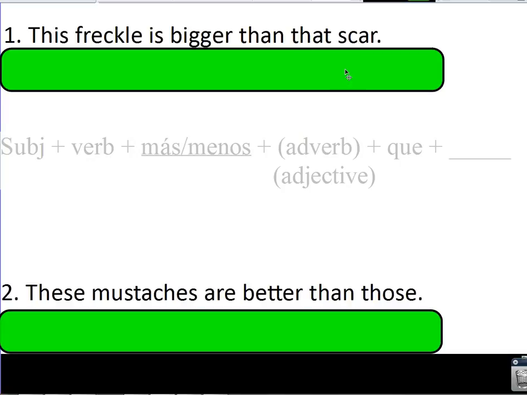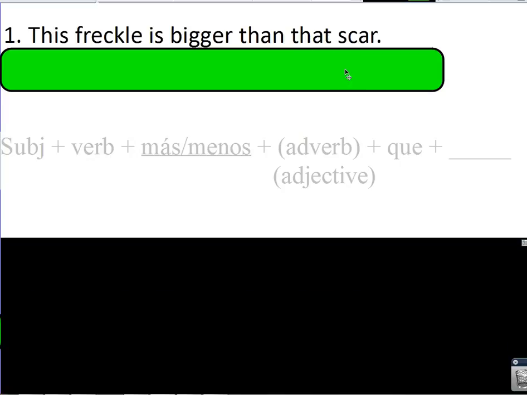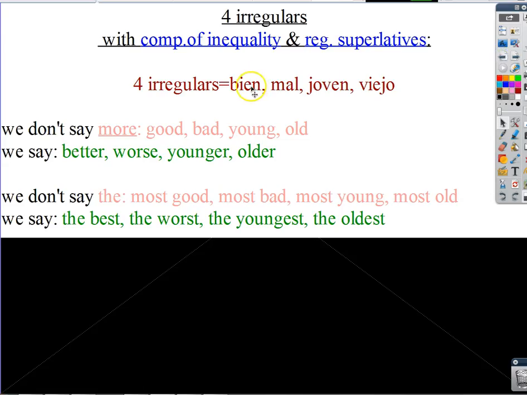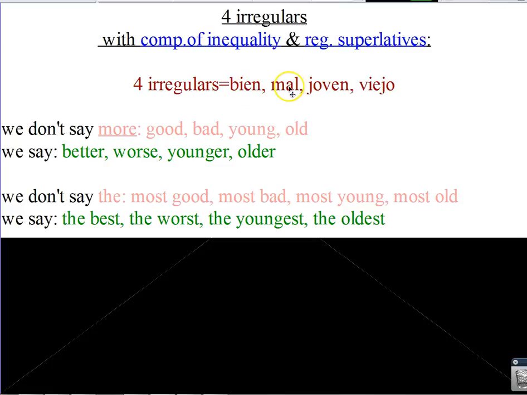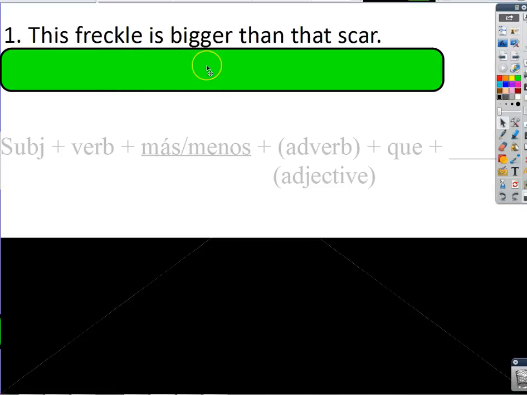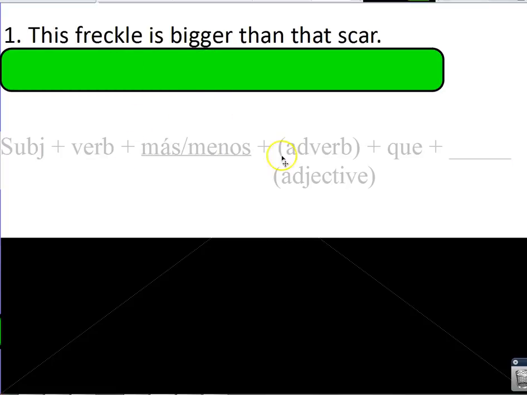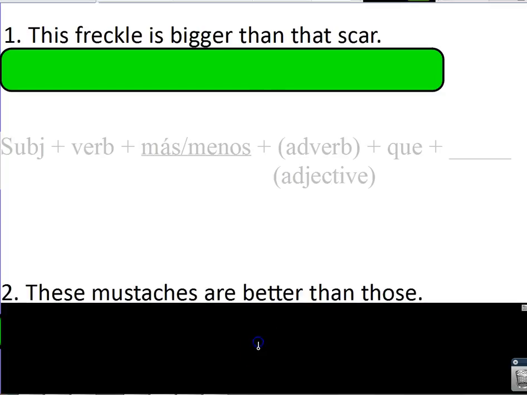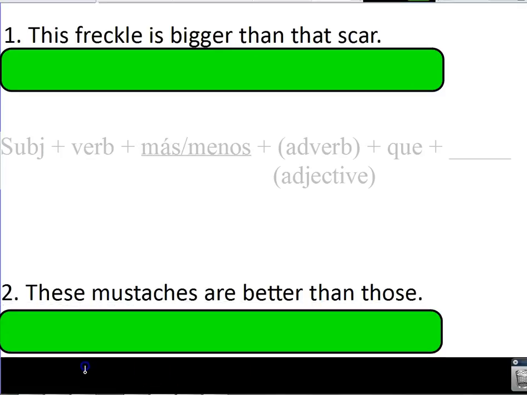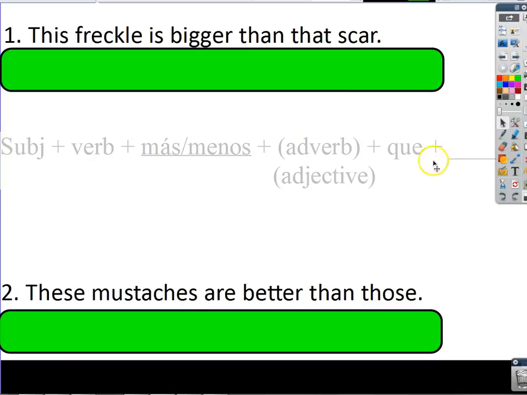Okay, so we need to ask ourselves, does this sentence use one of the four irregulars? Is big one of our four irregulars? Well, our four irregulars are good or well, bad, young, or old. So no, this is a normal comparative of inequality sentence. So it's going to follow this formula. Go for it. And then we're going to try this sentence. These mustaches are better than those. This and these have T's, that and those don't. Keep that in mind. And then also, we are using better. We're not going to say more good, we're going to say better.